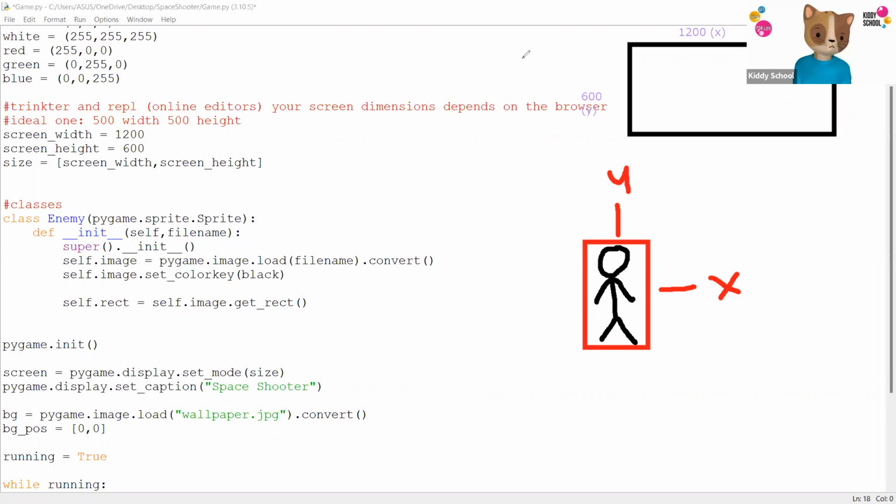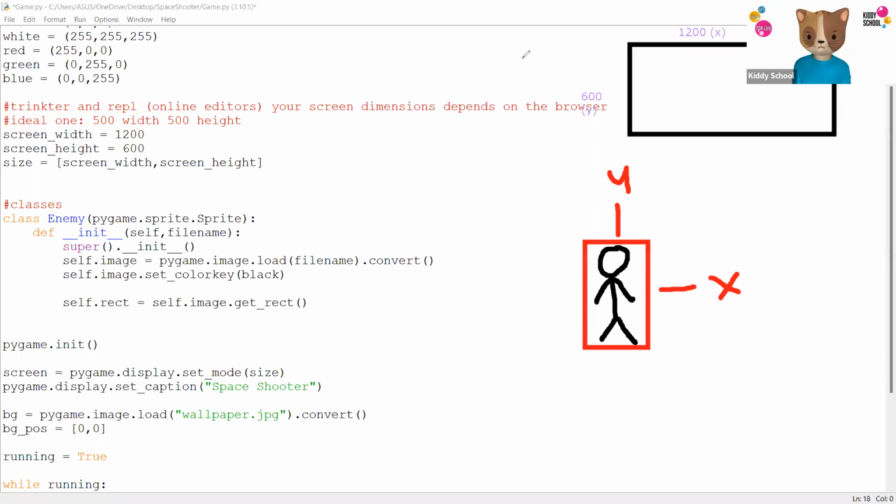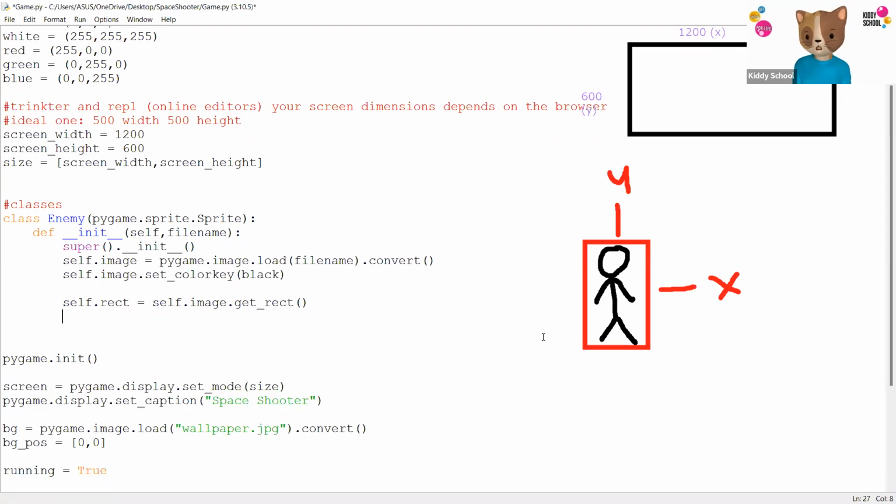So that's all it's going to do. I'm going to come back and get this thing here, so you know what's happening. One more thing to do. We want the player to be on the screen too.